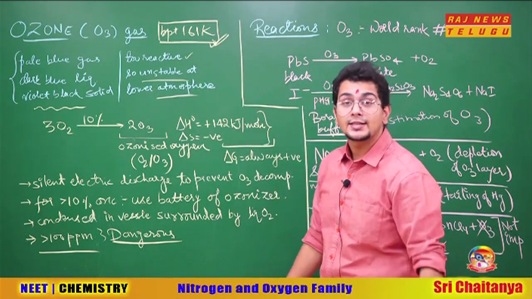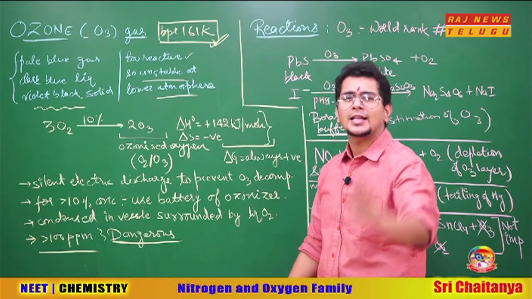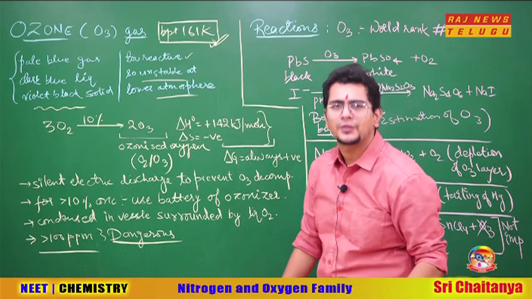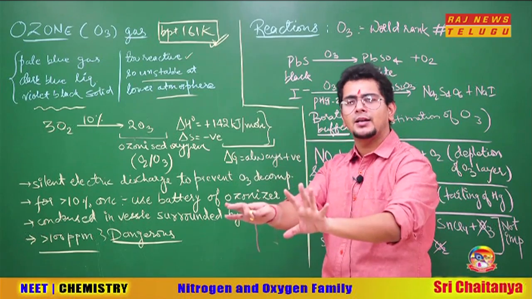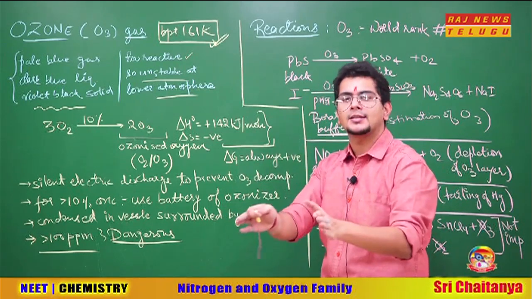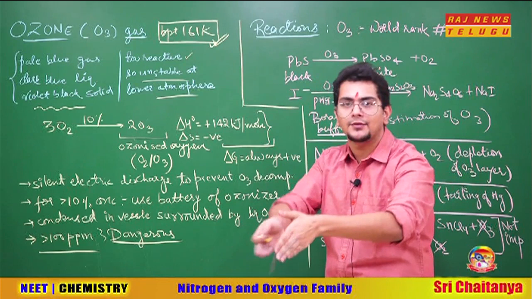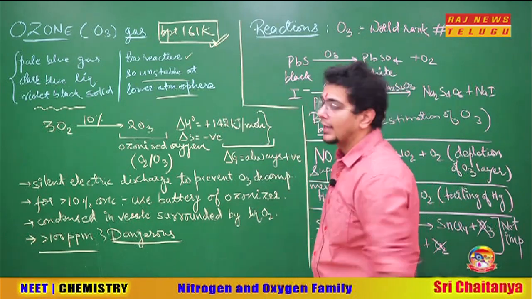So should we change the NCERT? If NCERT has been printed correct at any point of time and some printing error happened here, then there is no problem in changing the NCERT. So the correct boiling point is 161 Kelvin.